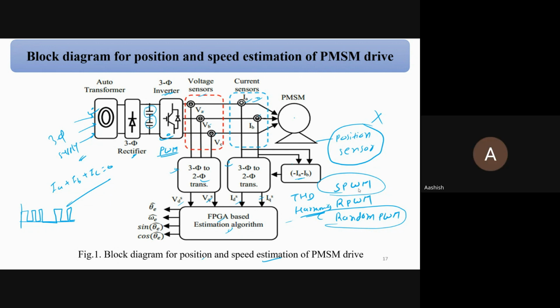Okay, sir. Yeah. And finally, there is an FPGA estimate algorithm. Maybe on FPGA you can use Typhoon HIL, any type of control algorithm. And finally, we can get the theta and speed. Sine theta and cos theta is simple. Once you have theta, then we can easily calculate the speed and the sine and cosine factors.